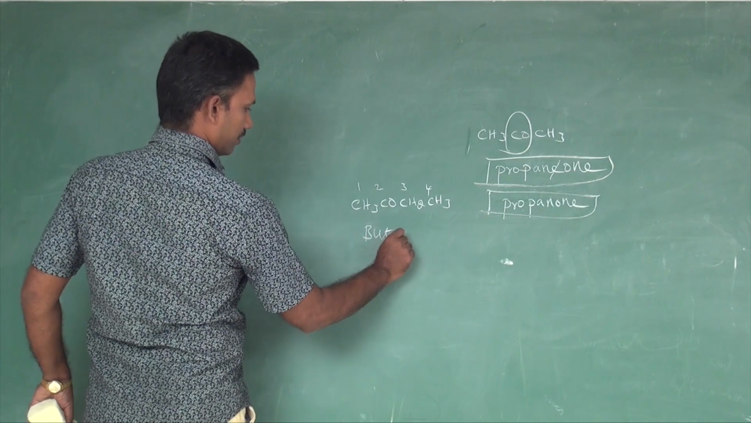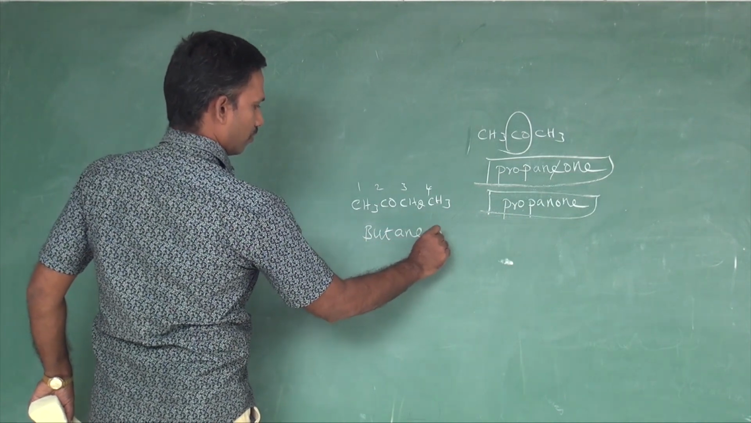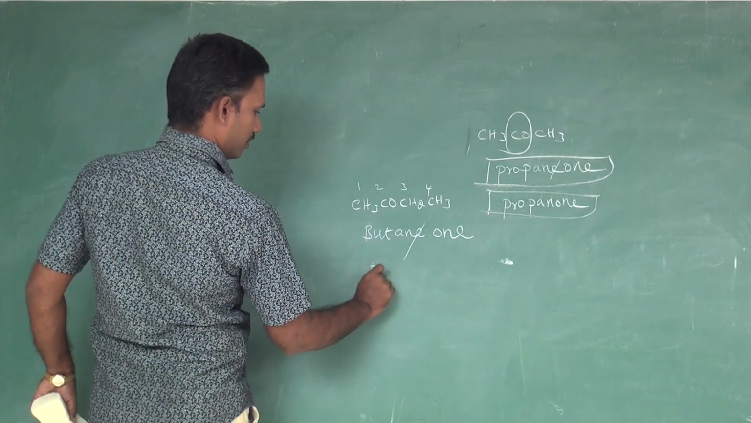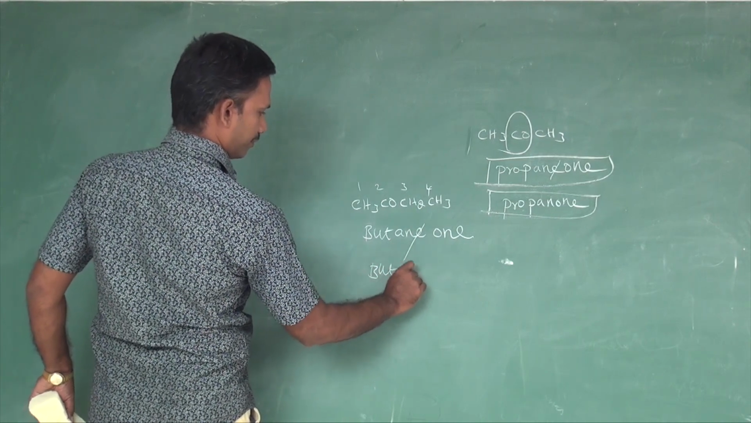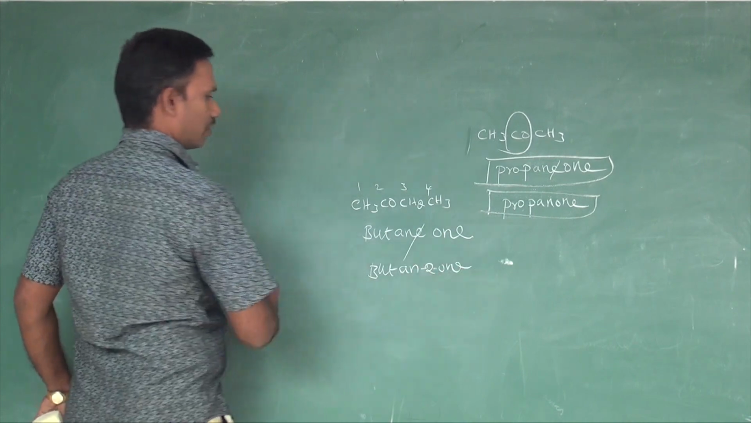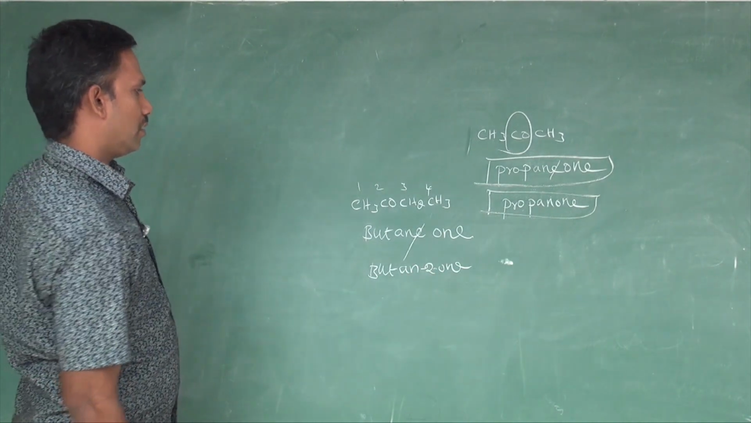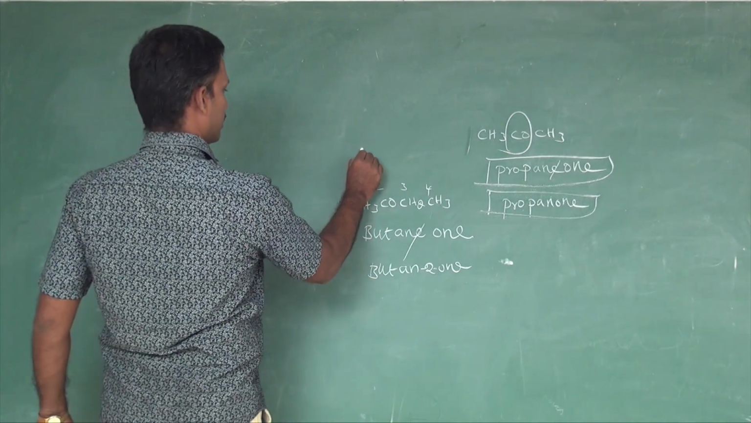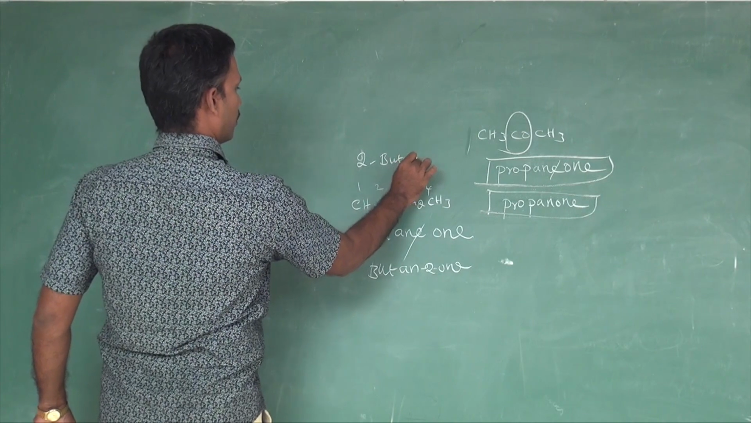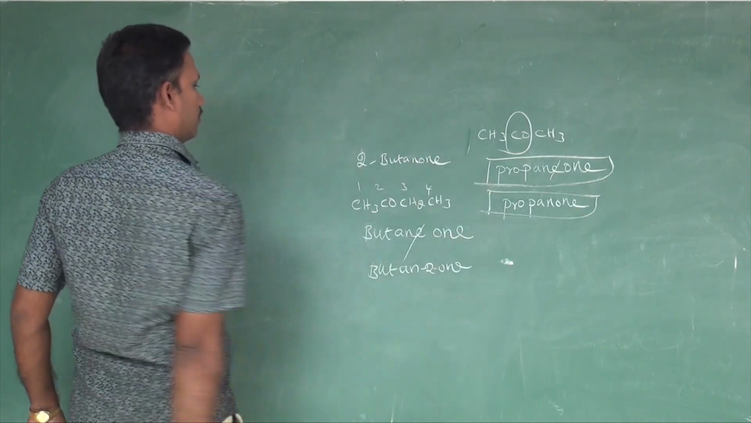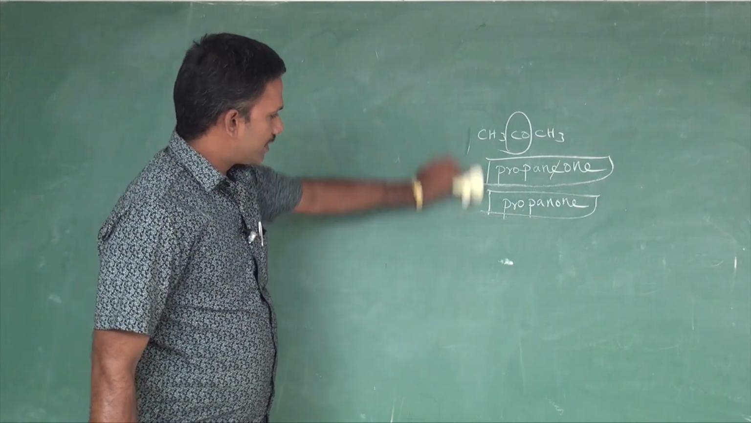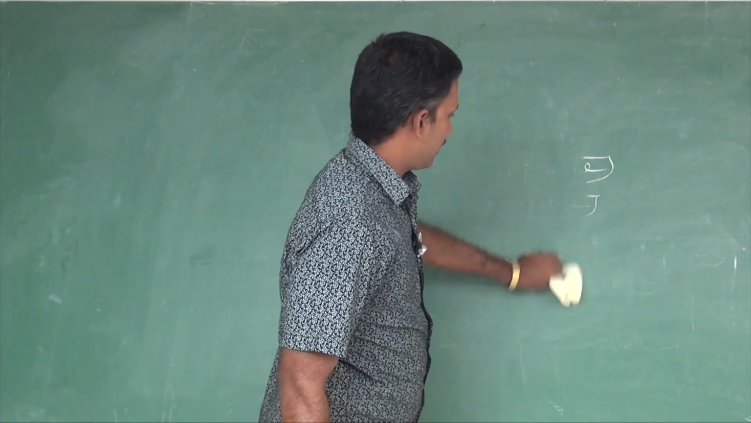Butane, ONE, second carbon, E should be eliminated. So but, 2, 1. Or 2 butanone, or simply it may be written like this, 2 butanone. Okay. More examples we can see in our regular class.